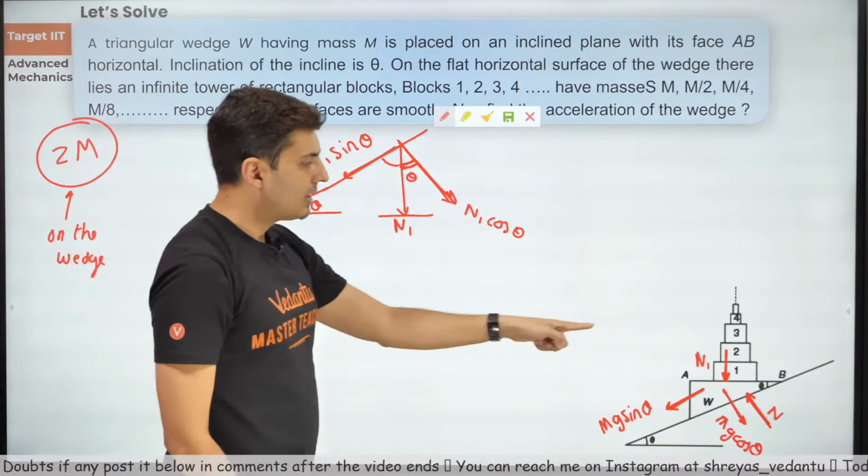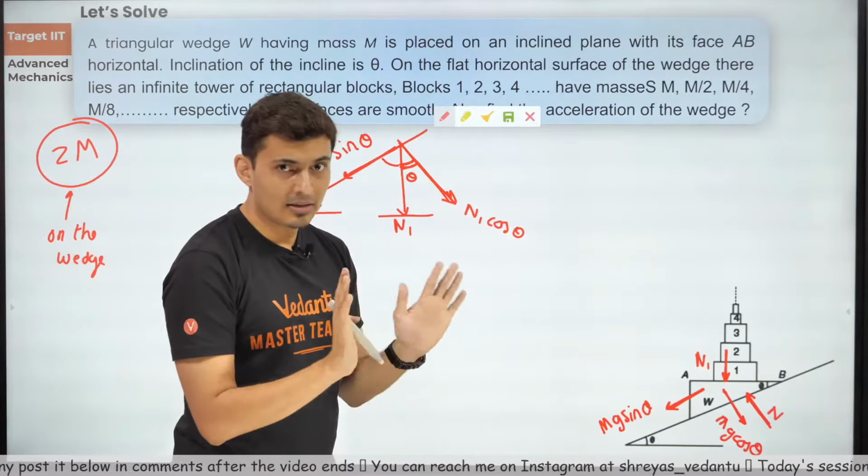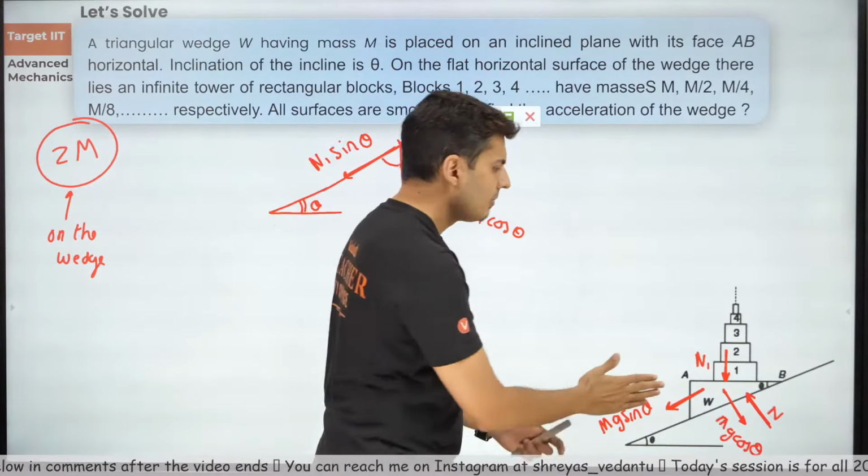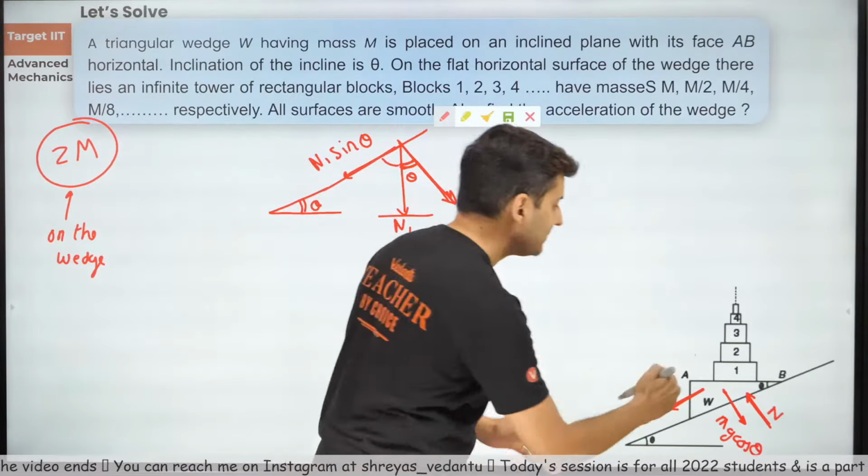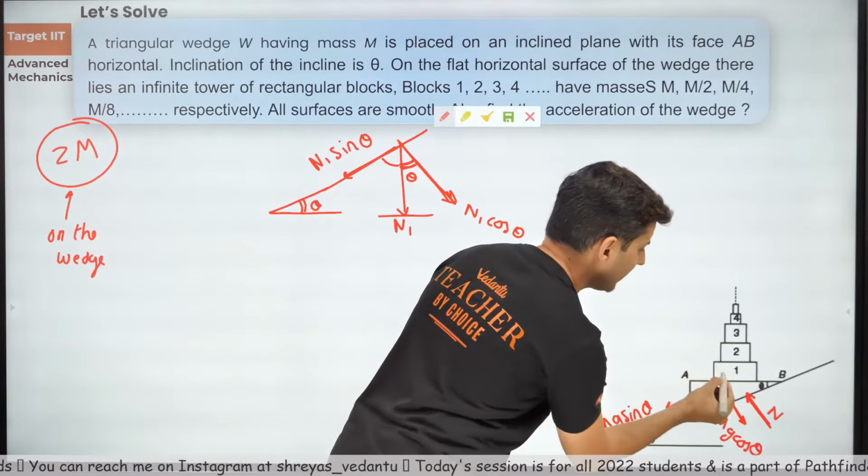So how about instead of writing N1 as a single force, we split it and write it, because resolved forces are always better than the resultant force. So how about writing it like this?